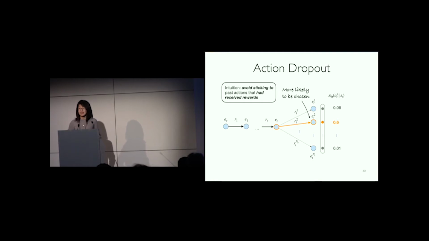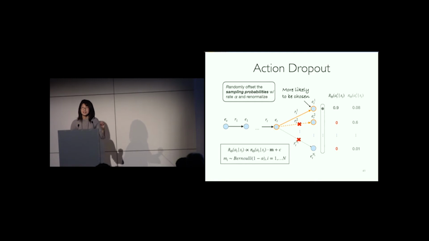The action dropout technique is inspired by the dropout techniques used to prevent neural network training from overfitting. What we do is we randomly offset the probability of certain actions to 0 and renormalize the policy function. So now we obtain a new policy function, pi tilde. According to this policy function, the first action has a larger probability to be sampled. Therefore, we effectively encourage the agent to explore the first action, although initially it has only a tiny probability to be sampled.